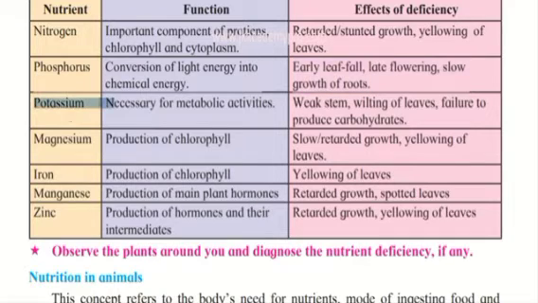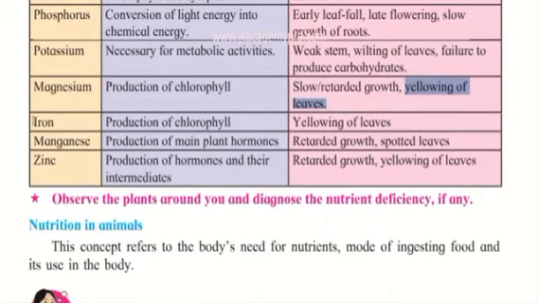Now let's understand potassium. Potassium is necessary for metabolic activities. If there is deficiency of potassium, there will be weak stem, wilting of leaves, that is drying of the leaves, and failure to produce carbohydrates. Then what about magnesium? It is used for the production of chlorophyll, and we know chlorophyll is very necessary for the plants to produce their own food. If there is lack of magnesium, there will be slow and retarded growth, so the plant will not grow to its full potential, and there will again be yellowing of leaves.